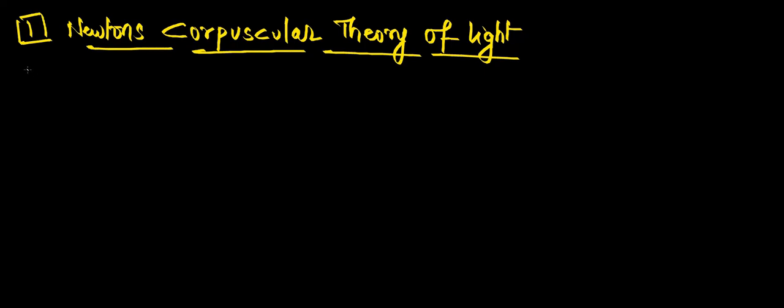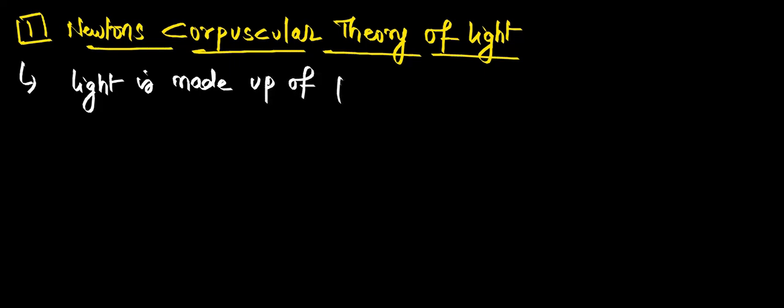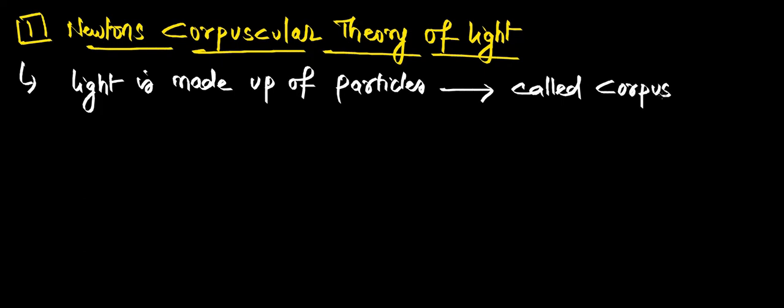He said that light is made up of some particles. Actually they are photons, but during his time he called them corpuscles.